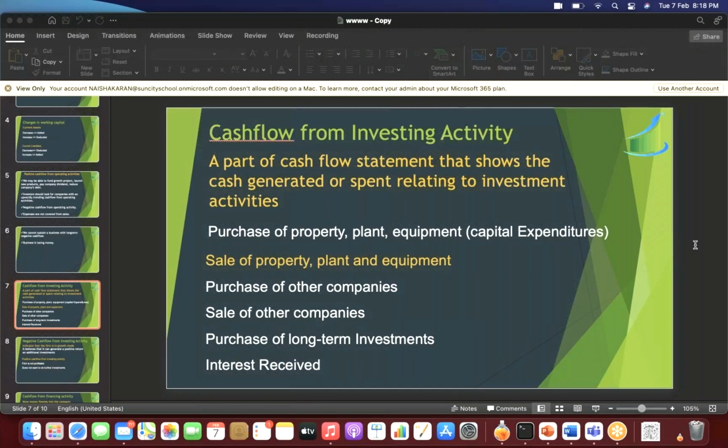Okay, now I want answers from you. When I purchase any building, or I purchase machinery, or I purchase plant, or I purchase long term investments, according to you, will there be an inflow of cash or an outflow of cash?